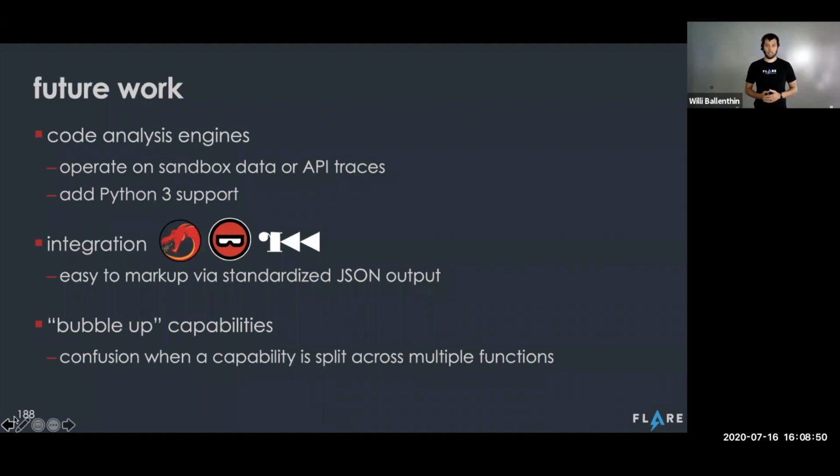We might be able to say, definitively, this program, when it first started, connected to a C2 server. Here are the events. Then it downloaded another payload. Here are the events that support that conclusion. And then finally, it injected into a third process. And we can actually point to the different events that allow us to make that conclusion. So that seems like a natural fit.